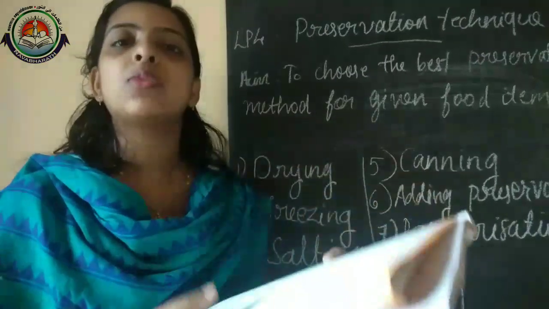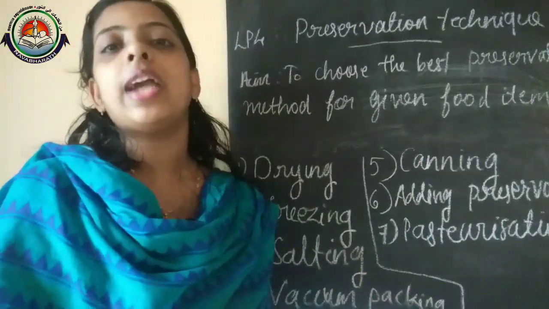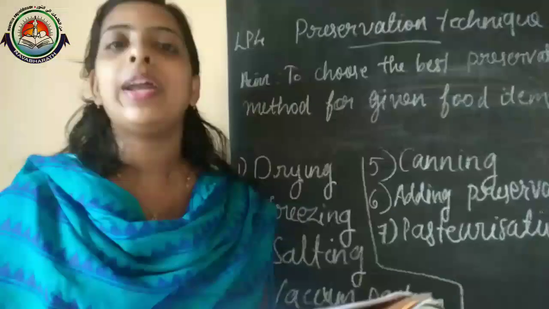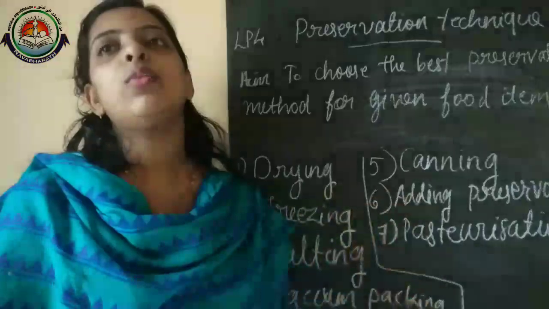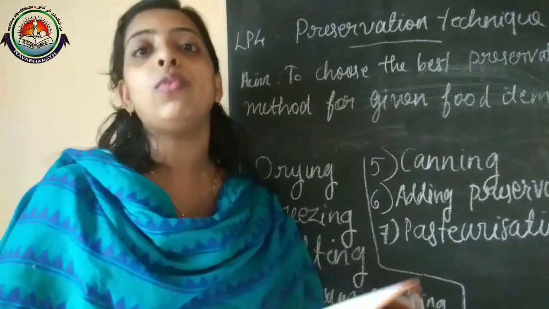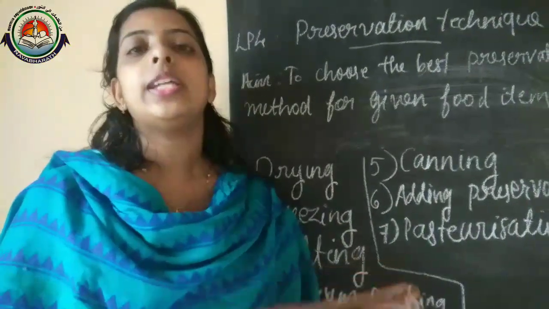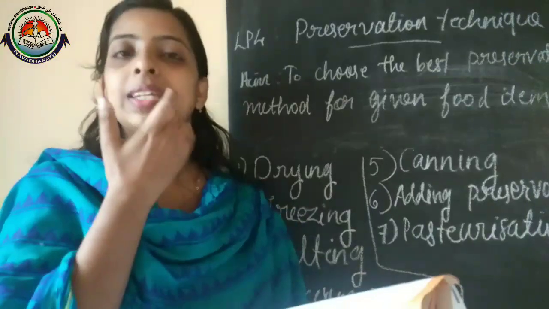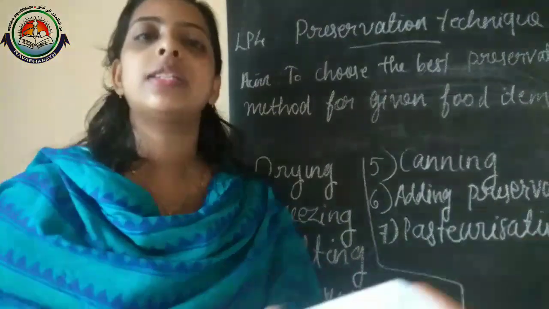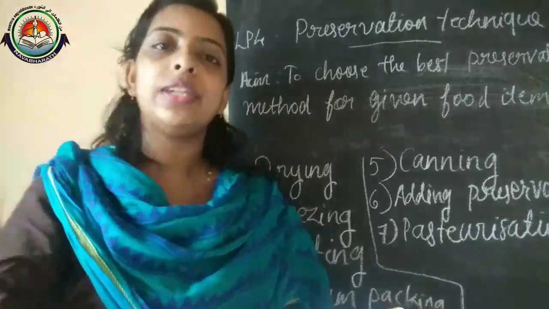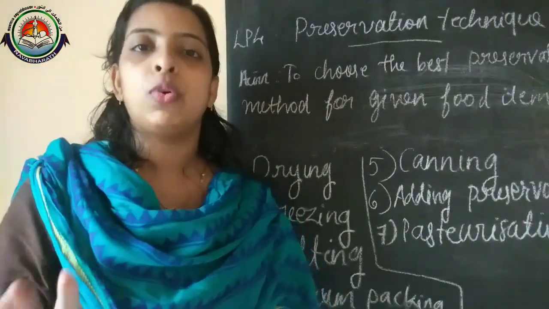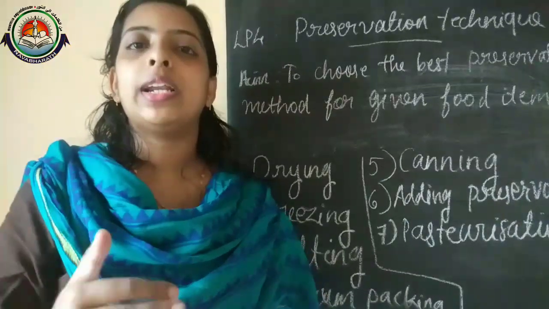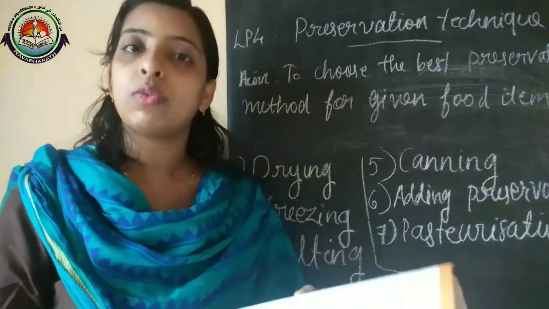And pickling means we add a larger amount of oil, and pickling actually uses preservatives. In the case of salting we just sprinkle the salt to avoid moisture, and in the case of pickling we use more oil.